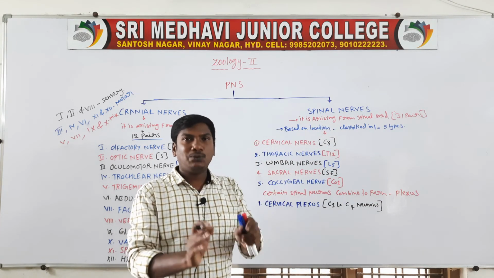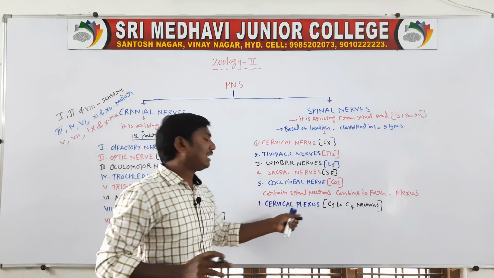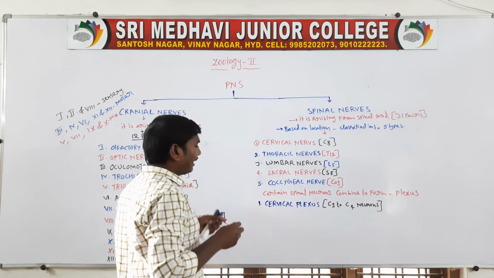Cervical 1, cervical 2, cervical 3 and cervical 4. These 4 nerves combine to form the cervical plexus.